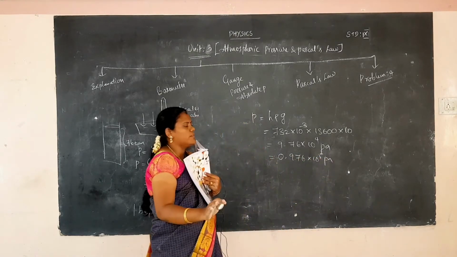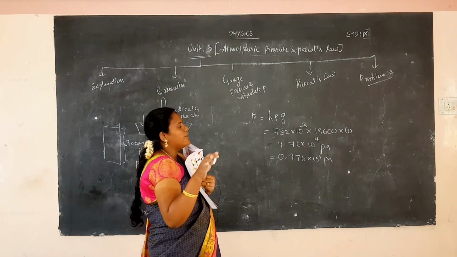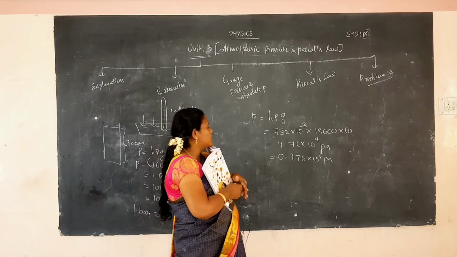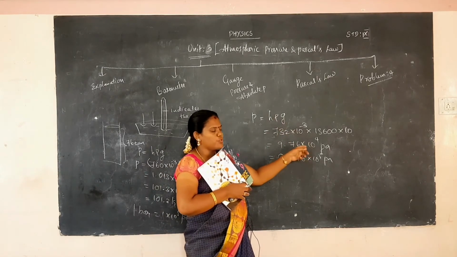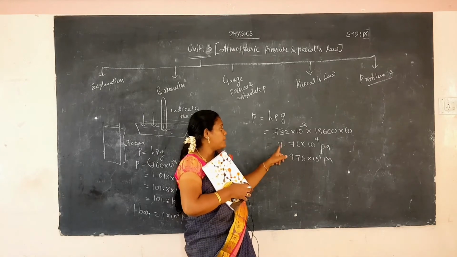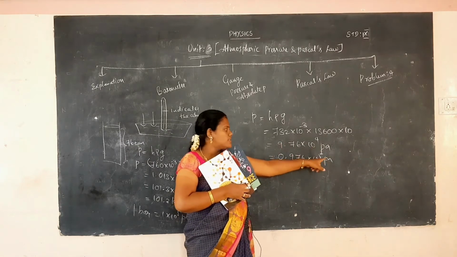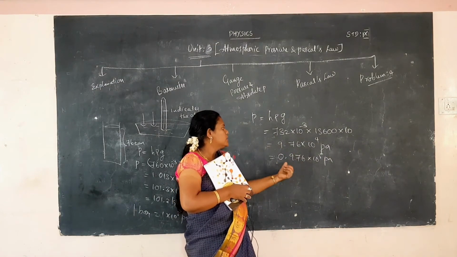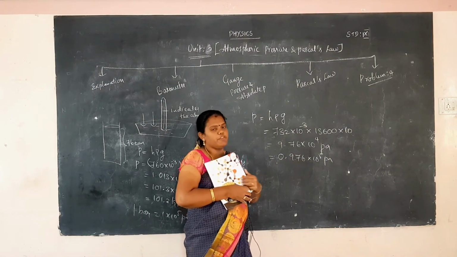Simply, the height value will be given, and the density value and acceleration due to gravity value you have to know. Substitute the density, height and acceleration due to gravity, and easily find out the pressure value, that is 9.76 into 10 power 4 Pascal. We have to convert it into 10 power 5 in the format, so 0.976 into 10 power 5 Pascal.